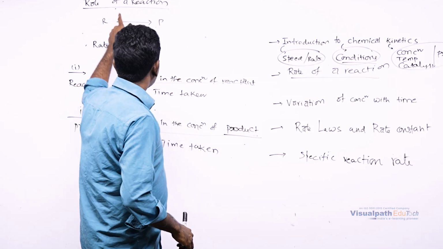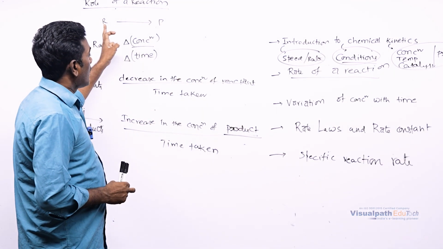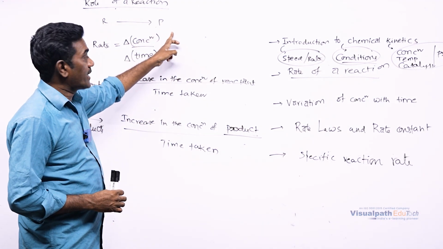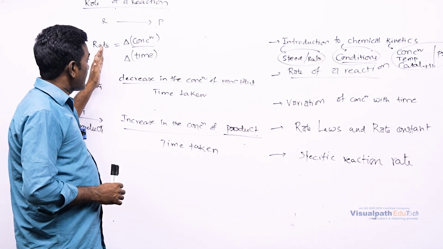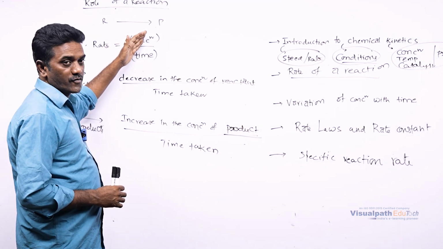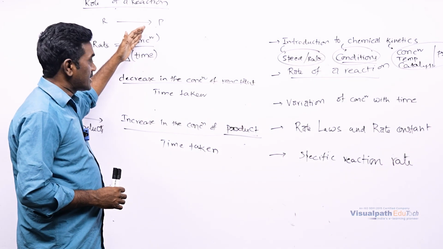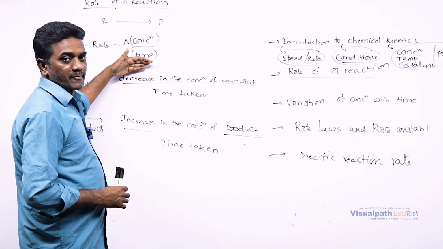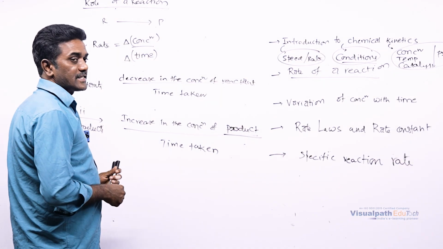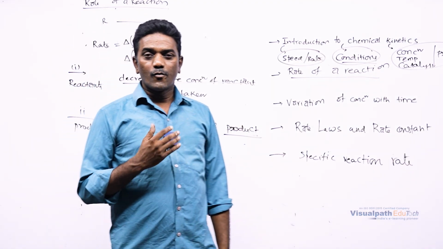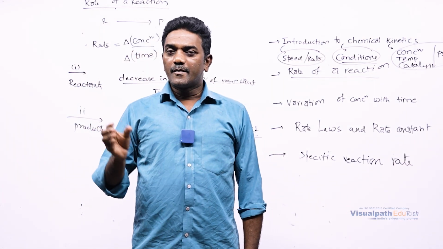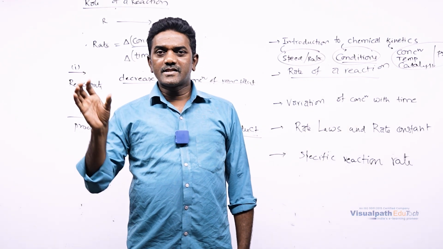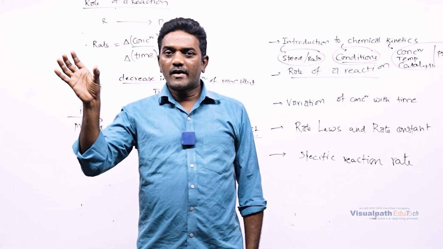Rate is equal to the change in concentration of either reactants or products to the time taken. This can be expressed in two ways: one with respect to reactants, the other with respect to products. Imagine reactants: what happens if the reaction proceeds from left to right?